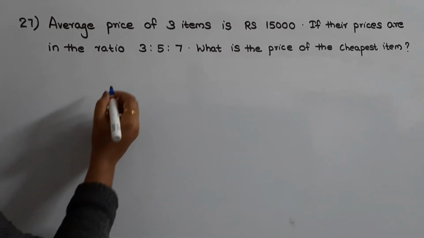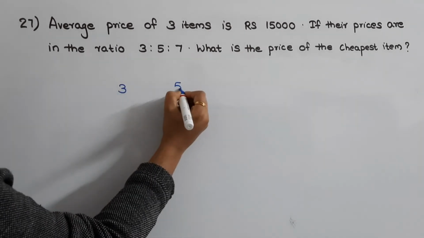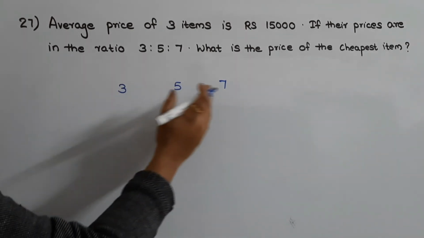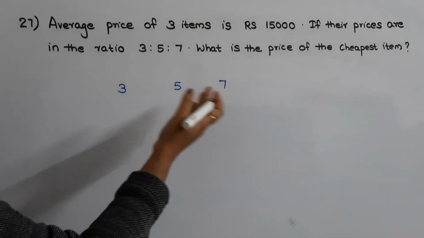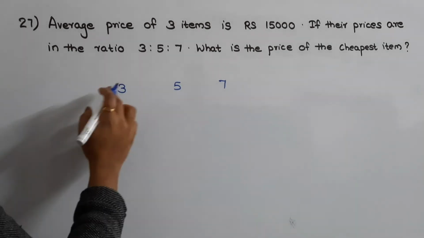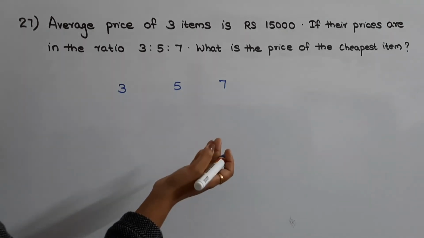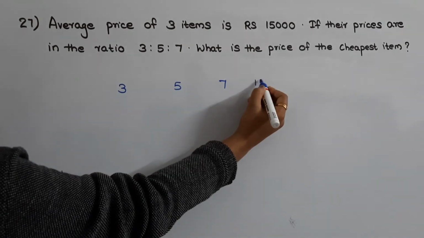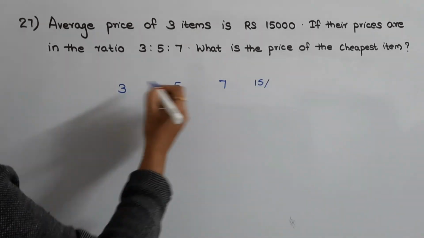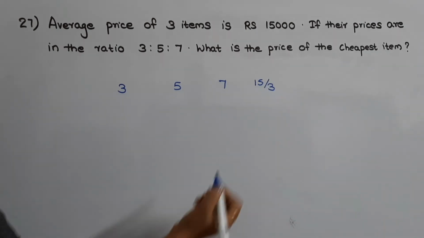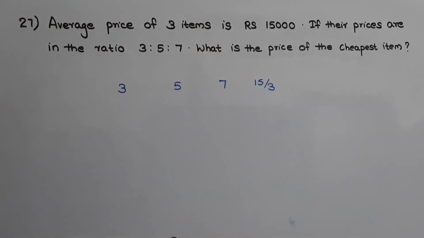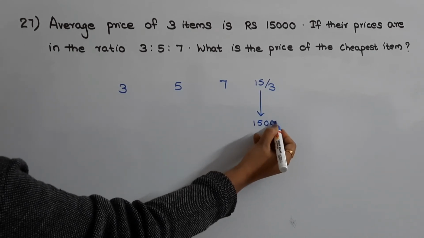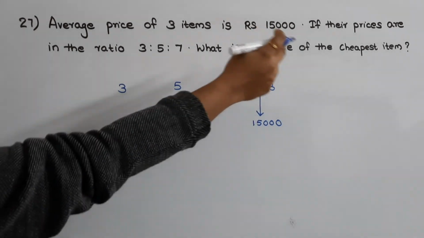So the ratios of the prices of the items is given as 3:5:7. Okay, so first we need to find out the average of the ratios of the prices. That will be the sum of these values divided by the number of values. The sum of these values is 3 plus 5 plus 7, that is 15, divided by the number of observations, which is 3. Okay, so this average is given in the question as 15,000, which means we can represent this as rupees 15,000. We need to find out the price of the cheapest item.